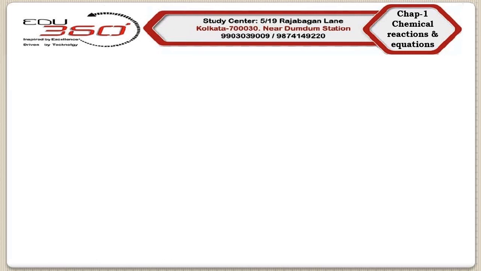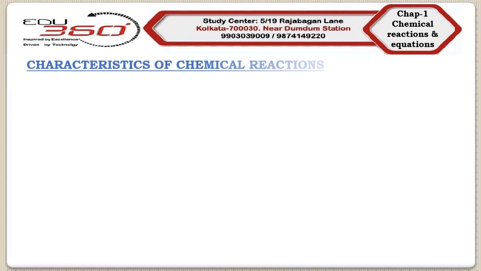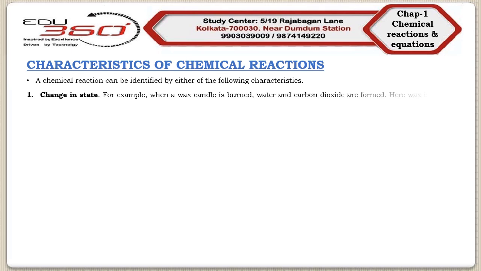Next, we will discuss the characteristics of chemical reactions. Remember, a chemical reaction can be identified by either of the following characteristics. Here we will discuss five characteristics one by one. So start with our first characteristic, which is change in state. Remember, some chemical reactions are characterized by a change in state.